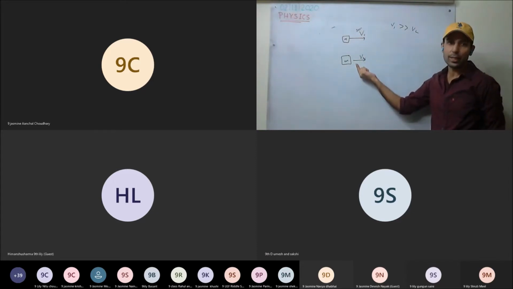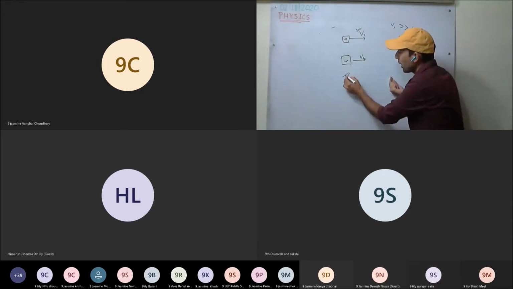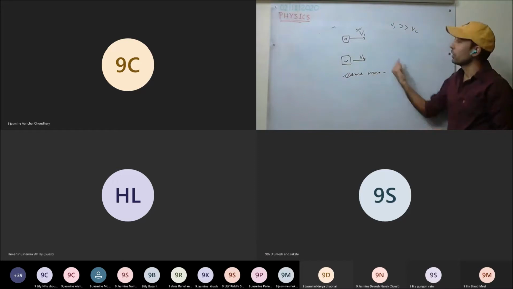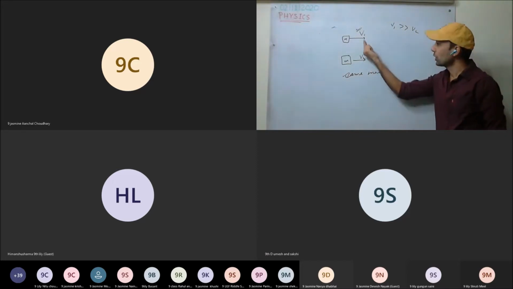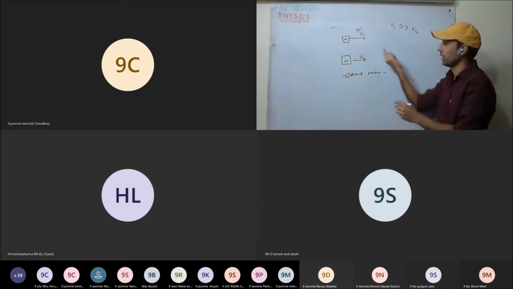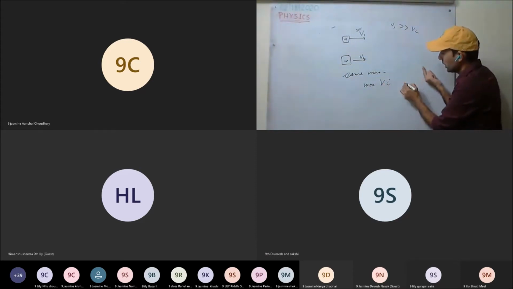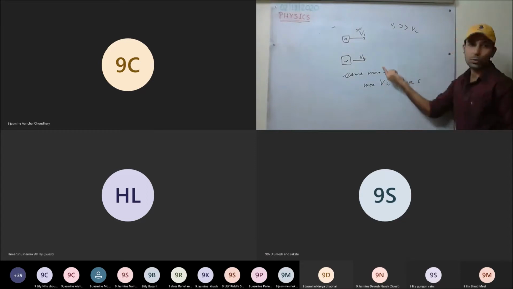So same mass but different velocity will require different force. The more the velocity, the more force is required to stop the body.